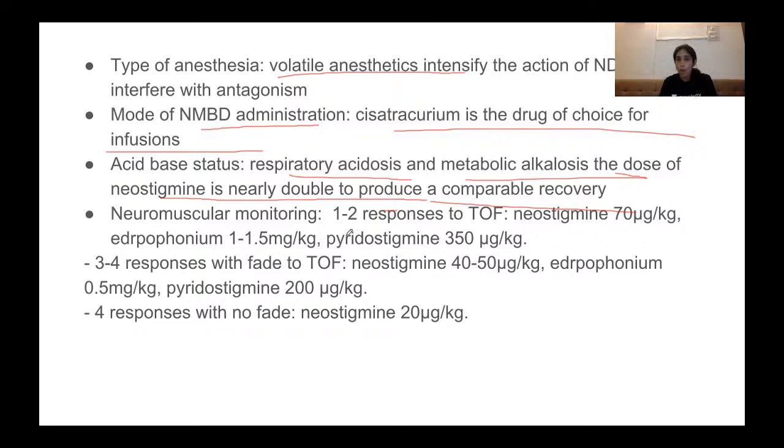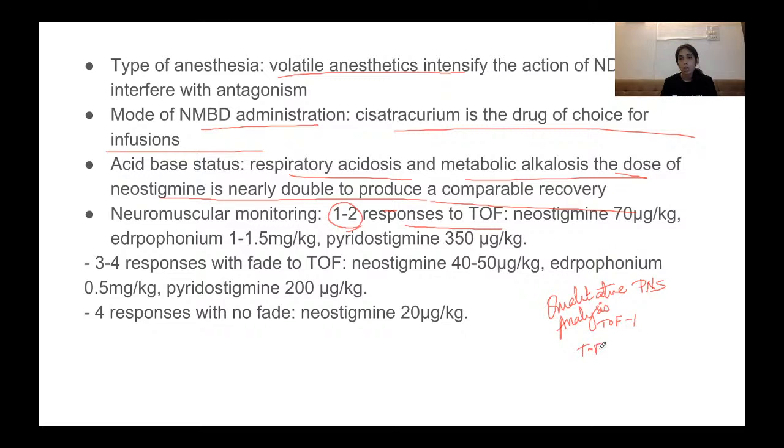So when you have 1 to 2 responses to a TOF, this is important, this is during qualitative analysis. Now we talk about qualitative analysis, that is your peripheral nerve stimulator. So when you have a TOF count of 1, it is an intense block. Do not reverse the patient. No reversal agent should be given.